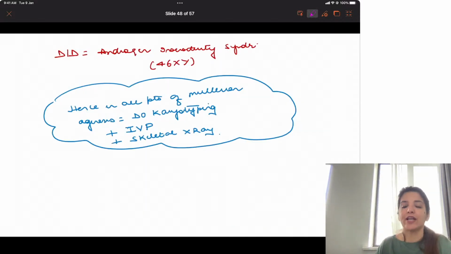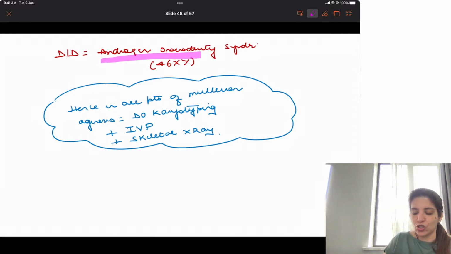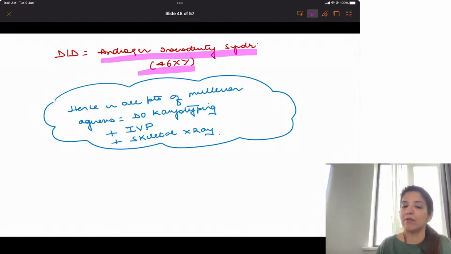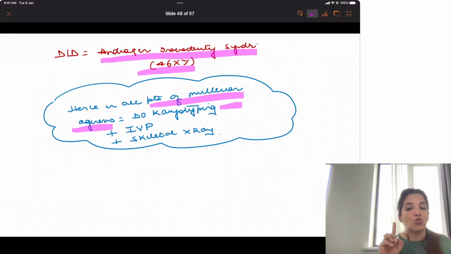Now, differential diagnosis of Mullerian agenesis is androgen insensitivity syndrome, in which chromosome number is 46XY. And just now I told you that the best way of differentiating between Mullerian agenesis and androgen insensitivity syndrome is karyotyping. So whenever I get a patient of Mullerian agenesis, I should always do karyotyping. Why am I doing karyotyping?